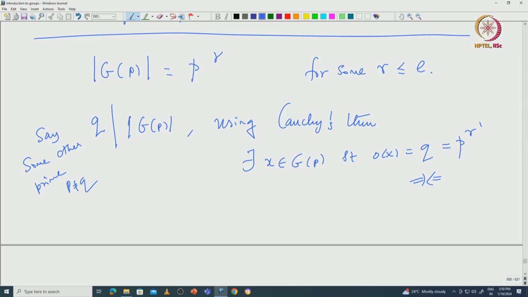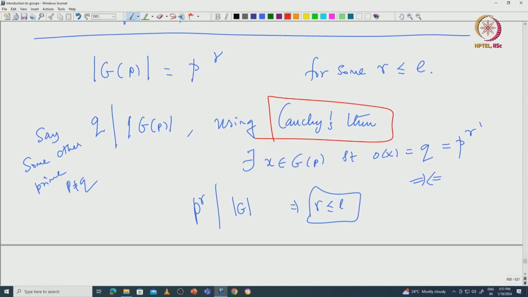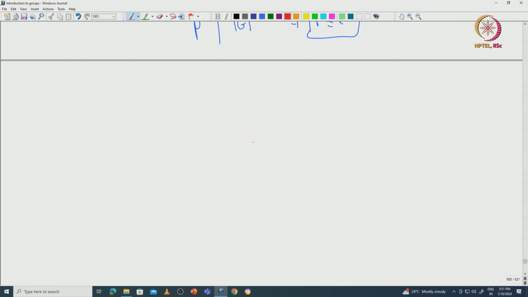And since G of P is a subgroup of G, the cardinality of G of P must divide the cardinality of G. So that forces that this P power gamma divides the cardinality of G. So that forces that gamma must be at most E. So this is immediate from Cauchy's theorem. So now again we will use Cauchy's theorem to ensure that gamma must be equal to E. So let us say gamma is strictly less than E.